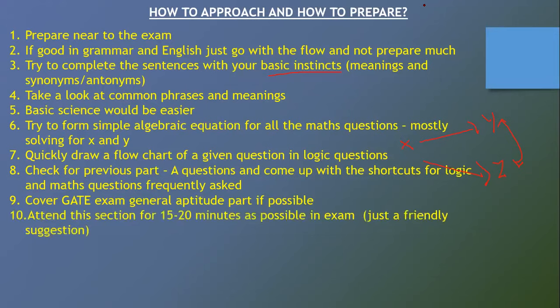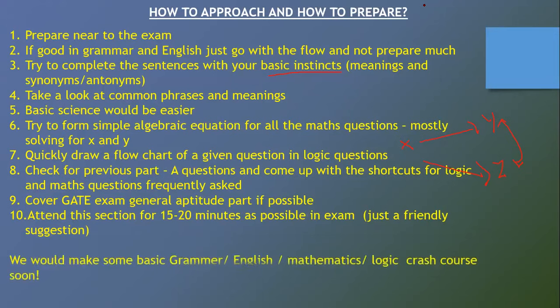And also, this is a friendly suggestion for the exam. When you are attending the exam, attend this section for 15 to 20 minutes if possible. Don't push it to 30 or 35 minutes, because you always need time to solve your physical chemistry questions and all in the chemistry section, that is the part B section. So try to allot 15 minutes. I suggest 15 minutes for this section, and try to attend as many questions as possible from this part.